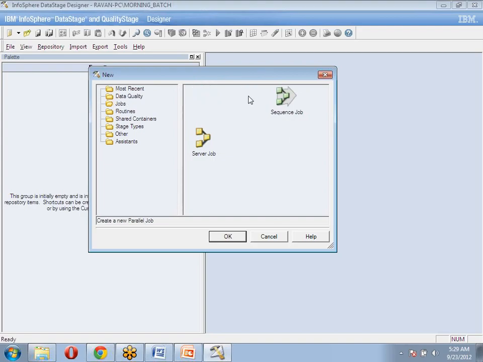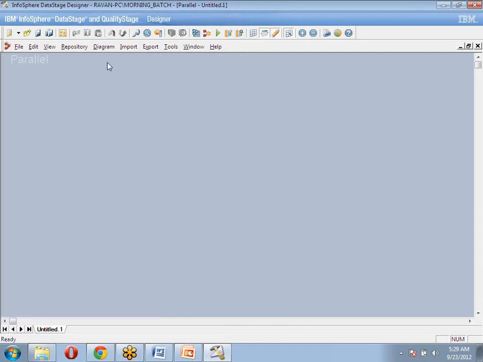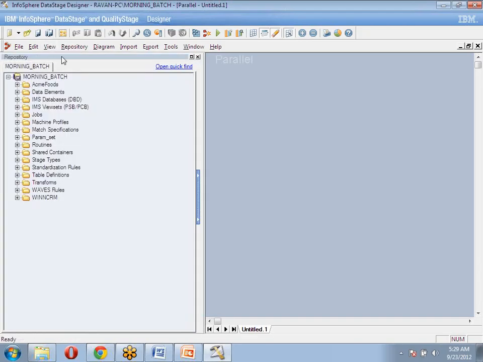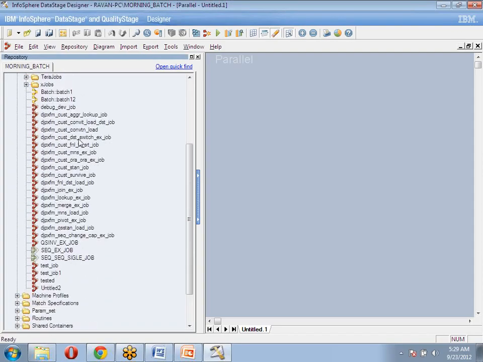For example, I'm selecting this parallel job and clicking OK. Now we are in the parallel environment. This is nothing but a parallel job. I'm opening the existing jobs; I'm not designing a new job right now, just showing you. I'm opening the repository. The repository is a built-in component which is used to store all DataStage related components. I'm going to the jobs category. Here we have different jobs.